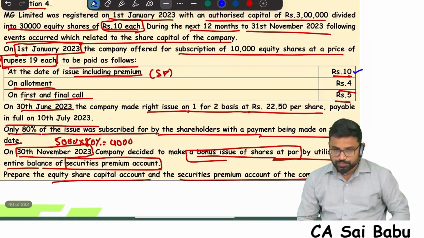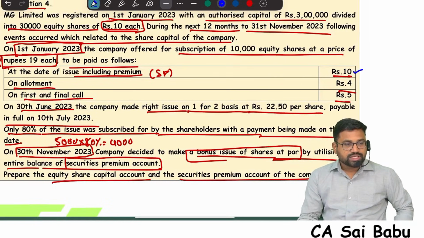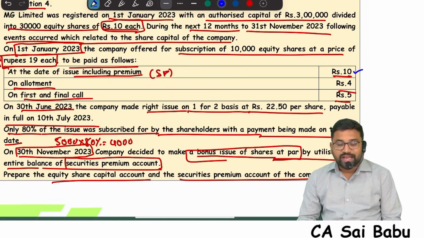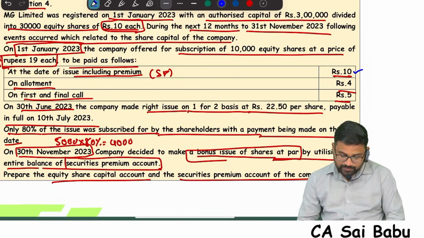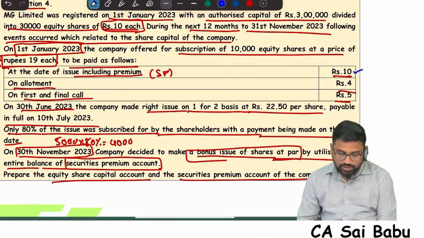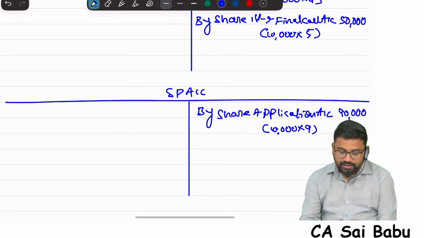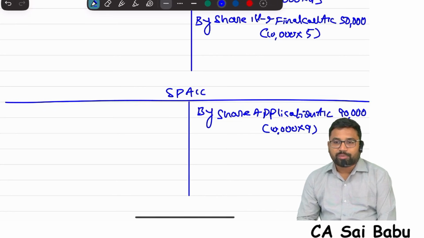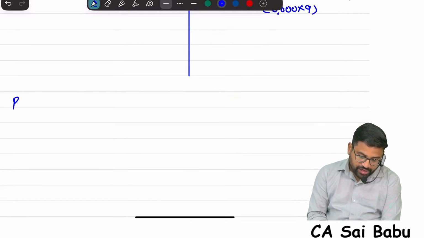Next, rights issue. How is the rights issue done, sir? For every 2, 1 share. In that, 80% subscribed. So 4,000. What is the entry? Bank account debit, to equity share capital, to securities premium. Correct? For rights issue, what is the entry, sir?